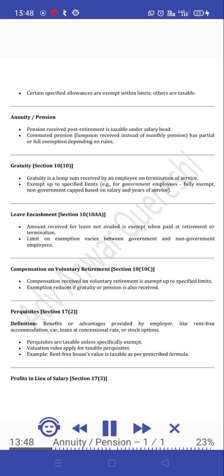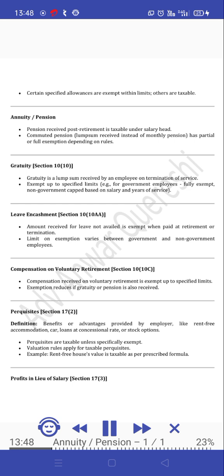Gratuity, Section 10(10). Gratuity is a lump sum received by an employee on termination of service. Exempt up to specified limits, e.g., for government employees, fully exempt; for non-government employees, capped based on salary and years of service. Leave encashment, Section 10(10AA). Amount received for leave not availed is exempt when paid at retirement or termination. The limit on exemption varies between government and non-government employees.